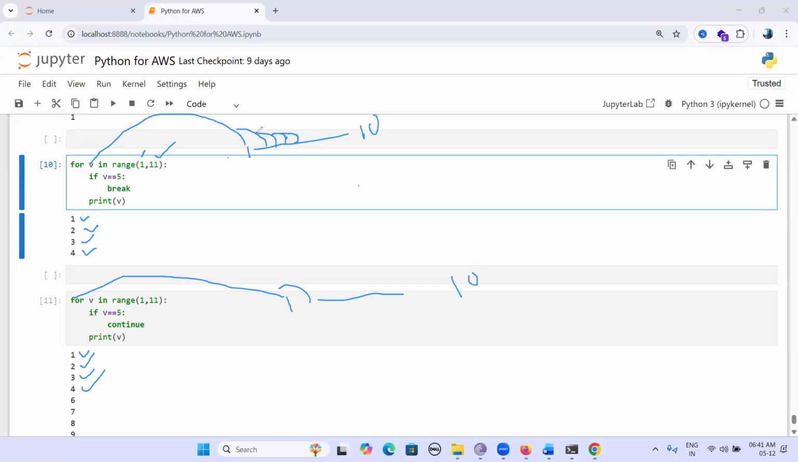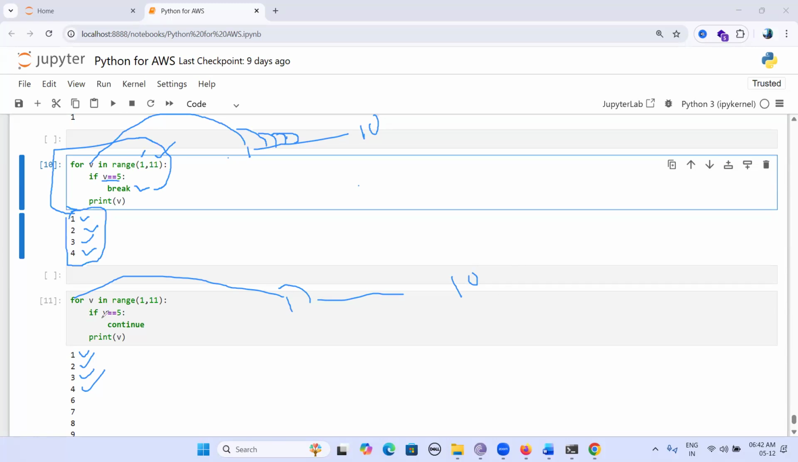V equal to 5. 5 equal to 5. Condition is true. If condition is true, it executes the break statement, right? Break breaks the entire loop. Control comes out of the loop. So we are getting only 1 to 4 values.